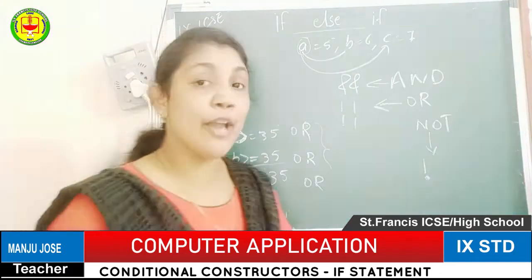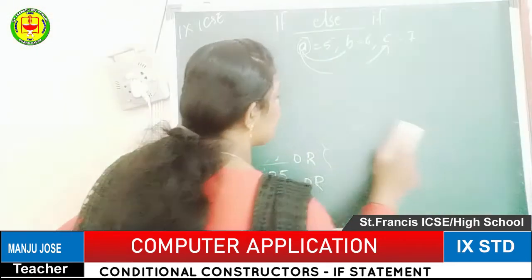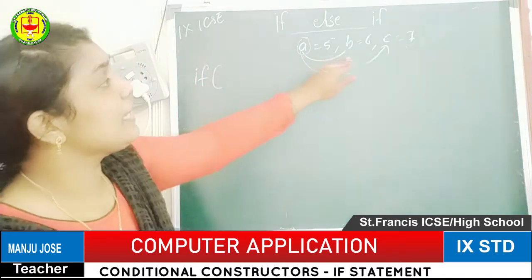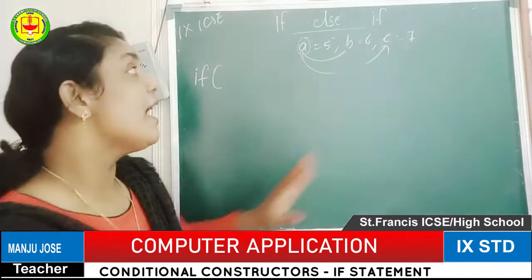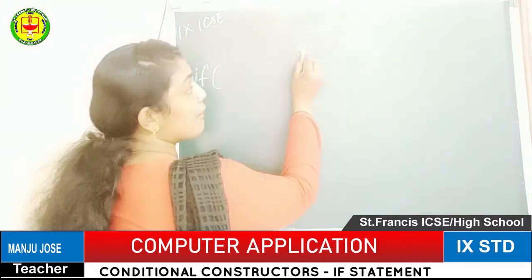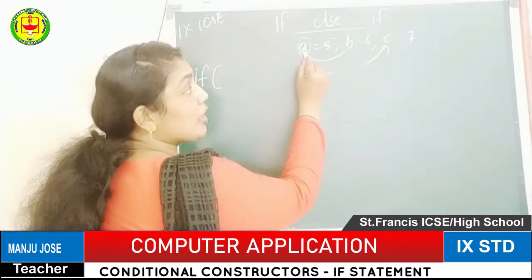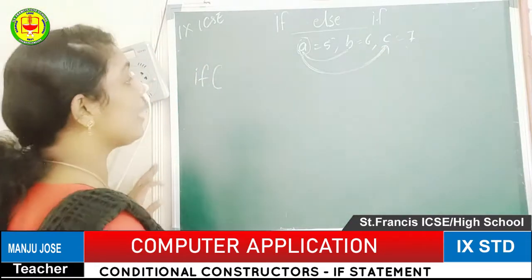Okay, so let me come back to our program: the greatest among three values. How can we write the program? Here I have entered three variables and inserted the values. First, you have to check the first value, variable A. You compare A with B and also with C. Then how can we write the condition?